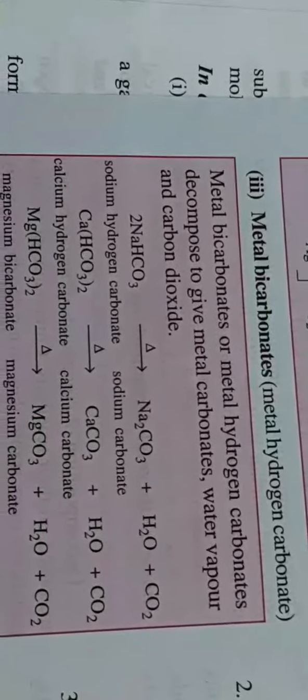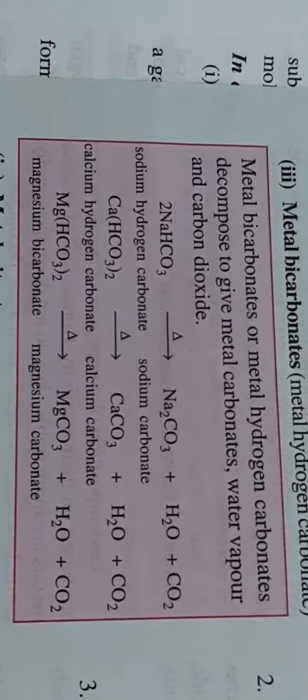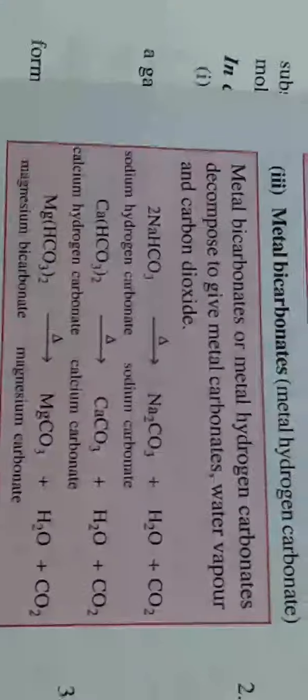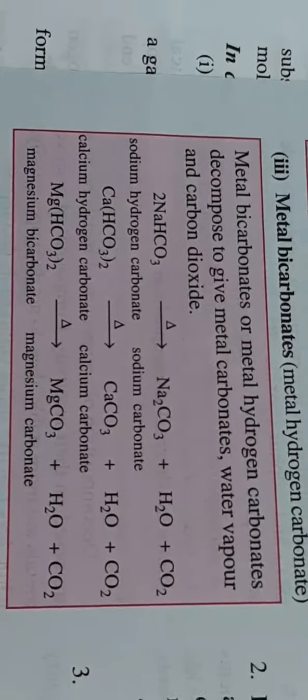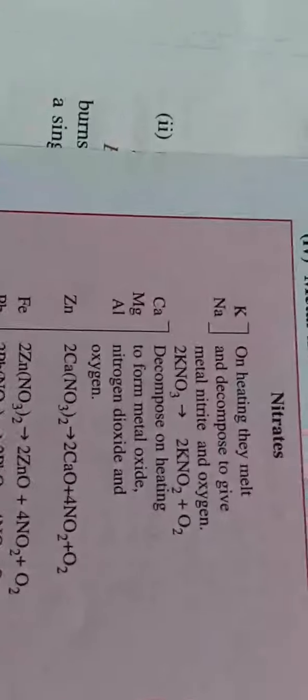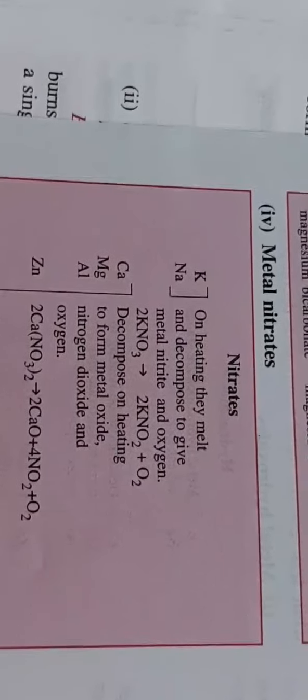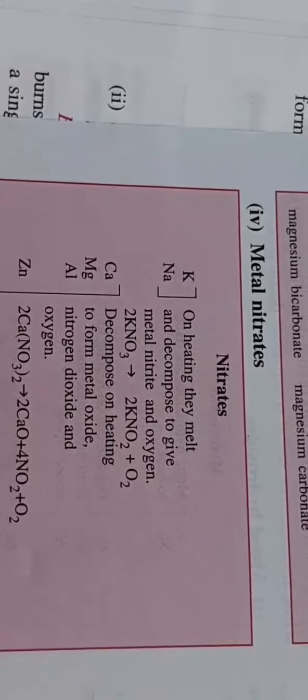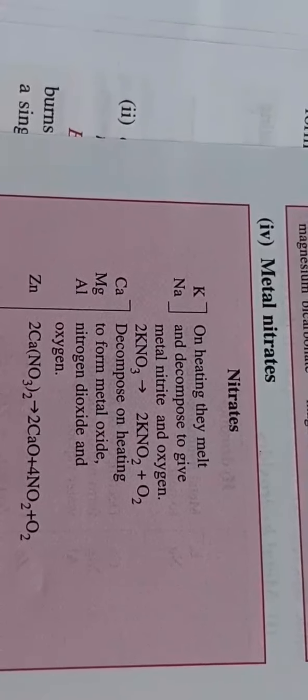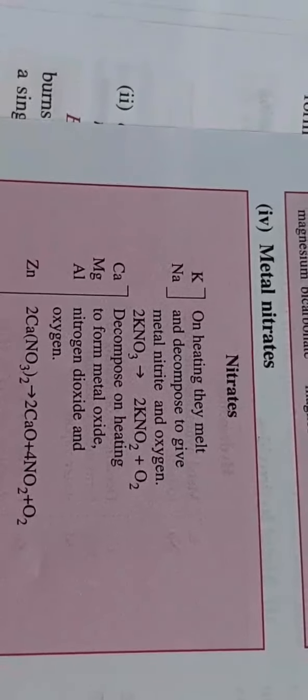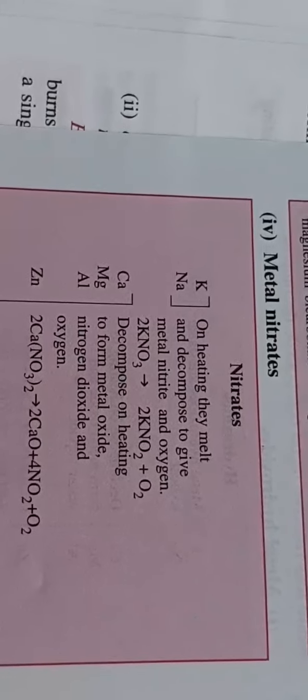Similarly, bicarbonates are there. Sodium, calcium, magnesium bicarbonates are there. When they are heated, they get converted into carbonates, water and carbon dioxide. There are metal nitrates also given. So nitrates of sodium and potassium again are very stable. When they decompose, they change from nitrate to nitrite and oxygen.